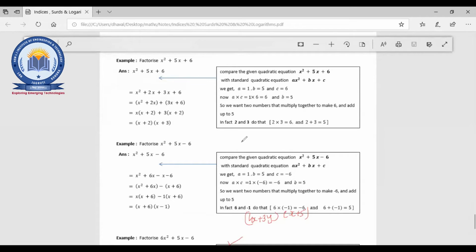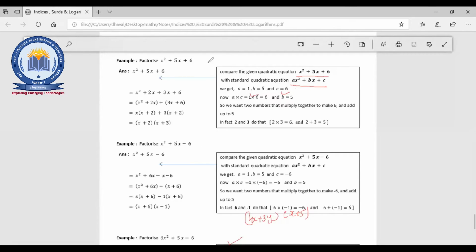So x square plus 5x plus 6. So another way. The first one is a common method. Another is, the equation is like ax square plus bx plus c. Just compare this equation with this one. So you will find out a, b and c. I'll just tell the method. So a equal to 1, b equal to 5 and c equal to 6.